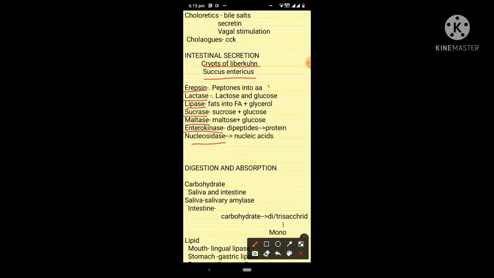Erepsin converts peptones into amino acids. Lactase converts lactose to glucose. Lipase converts fats into fatty acids and glycerol. Sucrase converts sucrose to glucose. Maltase converts maltose to glucose. Enterokinase activates trypsinogen, and nucleosidase helps in digestion of the nucleic acids. So that's all about the intestinal secretion.